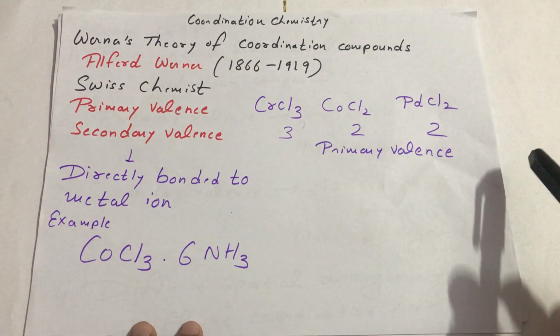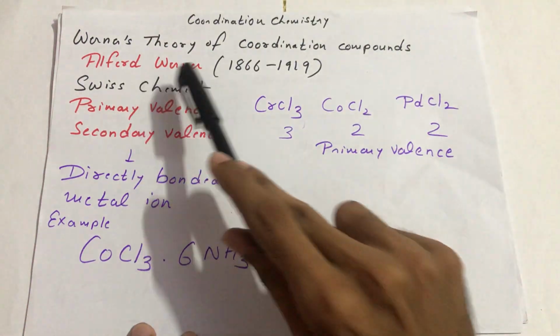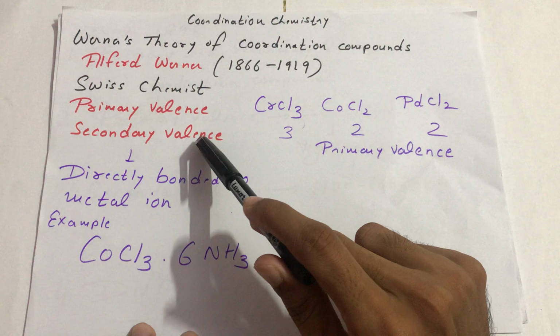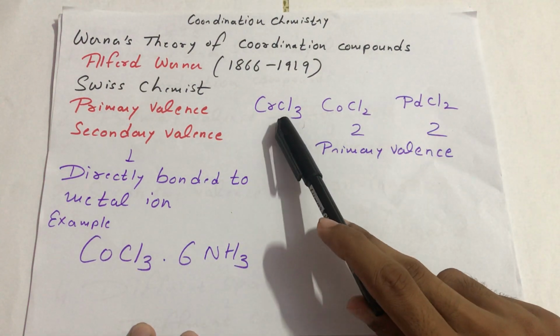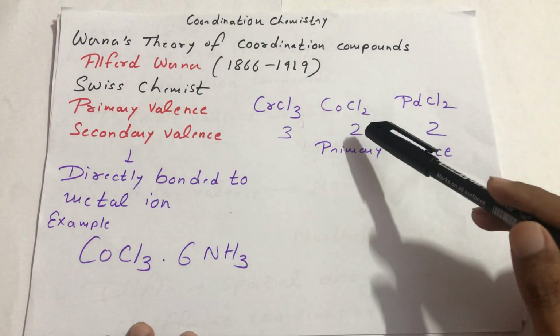Friends, the topic is coordination chemistry. The theory of coordination compounds was given by Alfred Werner. He was a Swiss chemist. He gave the concept of primary valence and secondary valence. For example, in these three specific compounds, CrCl3, cobalt dichloride, or the palladium compound, how do we calculate the primary valency?